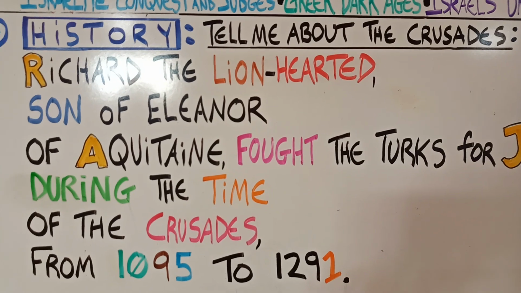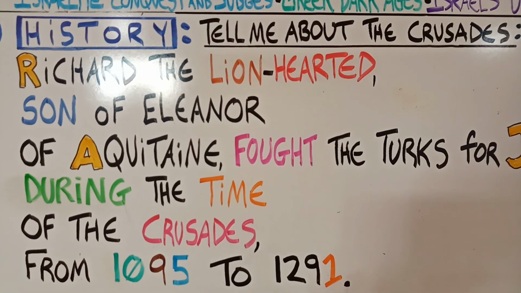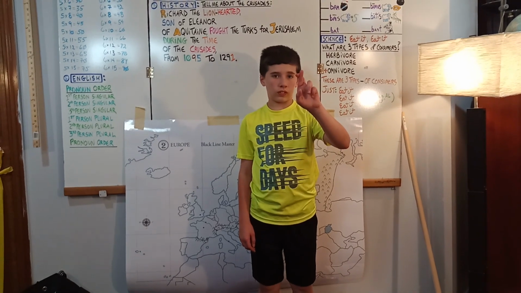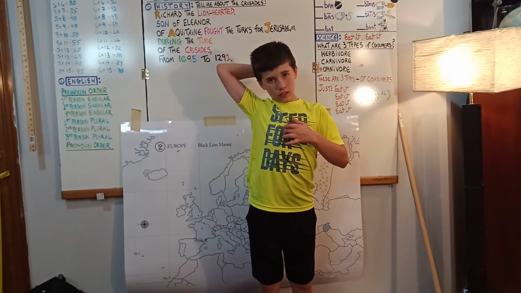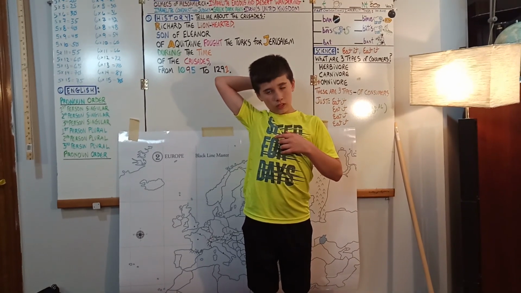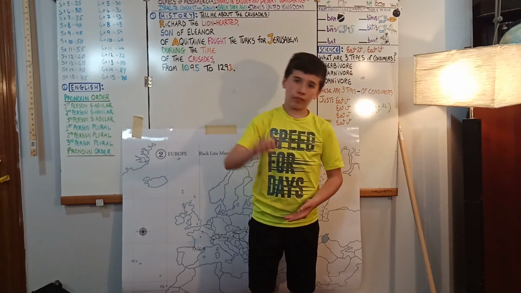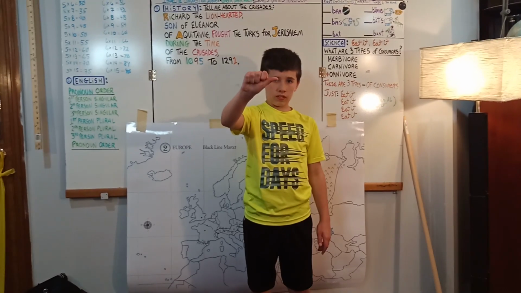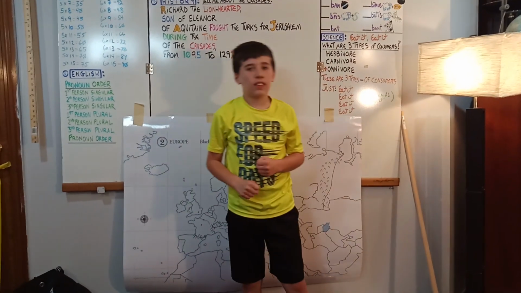Our history sentences tell me about the Crusades. And we'll make an R for Richard, and then make the sign for lion. Do lion, heart, and then touch your heart, lion-hearted. And then we're going to do son of Eleanor. So we make the sign for son. And then A for Aquitaine. And fought. We're going to punch. Fought the Turks for Jerusalem.